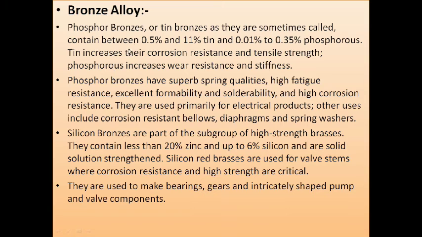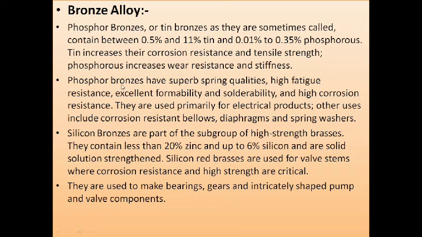Bronze alloy. The first one is phosphor bronze, or tin bronze as it is sometimes called, because it contains 0.5 to 11% tin and 0.01% to 0.35% phosphorus. Tin increases their corrosion resistance and tensile strength, and phosphorus increases wear resistance and stiffness. So both are equally important. Hence it is called tin bronze as well as phosphor bronze.